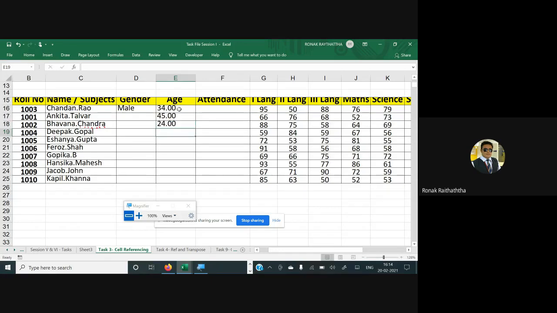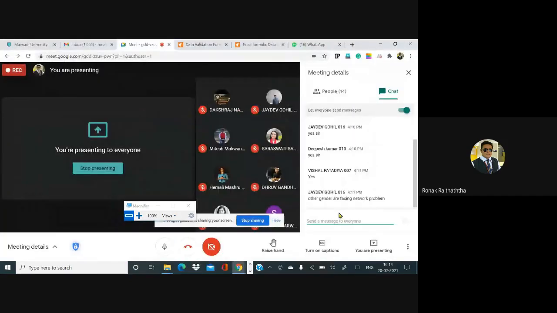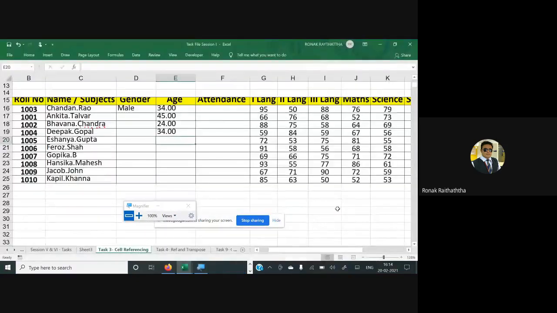24, then we have 34, or whatever you want to write, but it should allow only the numbers and nothing else. I hope it's absolutely clear to everyone. May I have the confirmation on this please? Good, quite fast. Good to see that. We have received the confirmation from many students. Good.